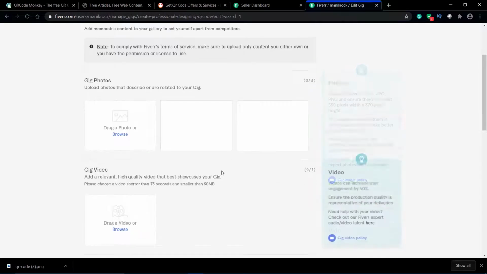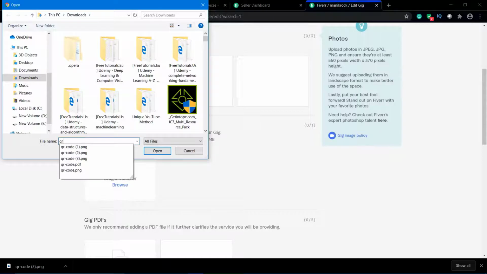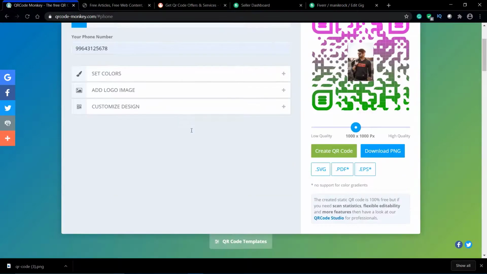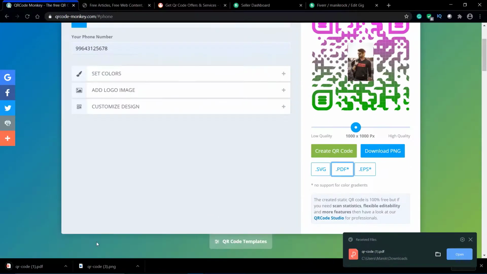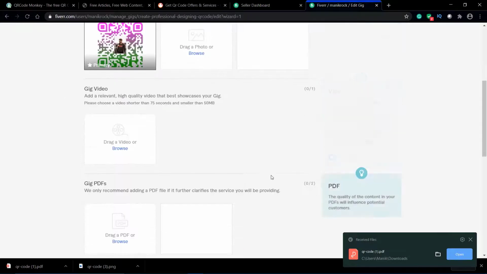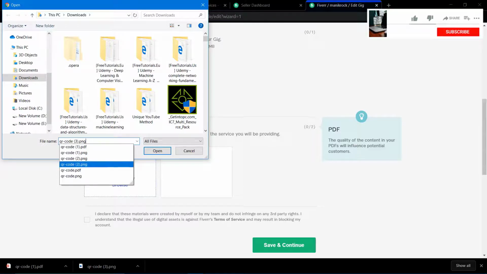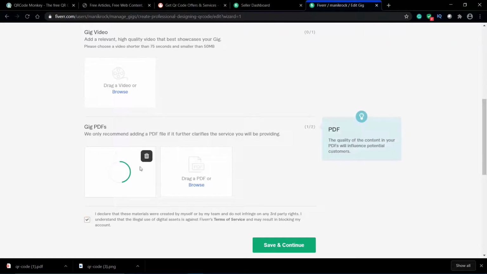You can see, and you just need to give your gig image. So I will quickly do it, guys. You just need to come up here and type QR code, that we have created. You can even do one thing, guys: you can download your QR code in PDF format. You just need to click on PDF, and I have created the QR code in PDF format. Here you can give your QR code in your work in this format. Within a few seconds it would be done.